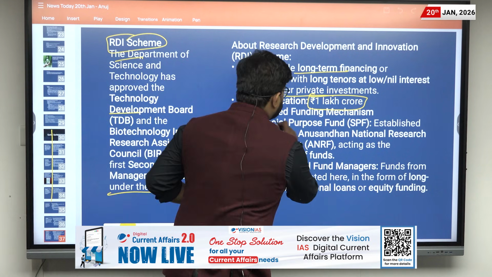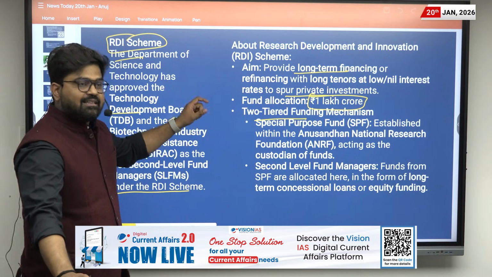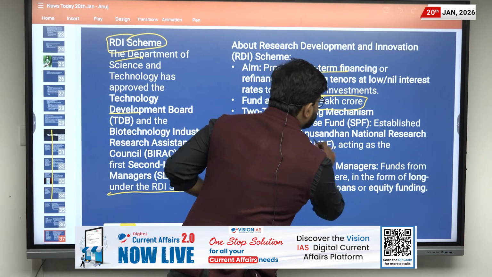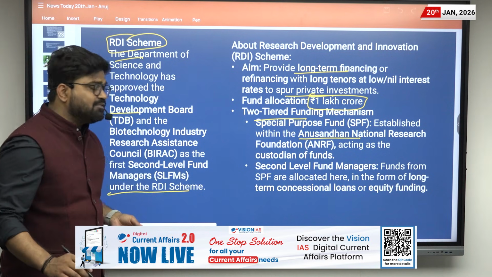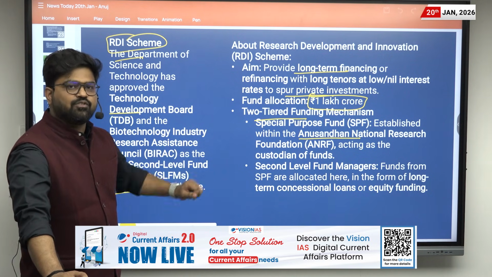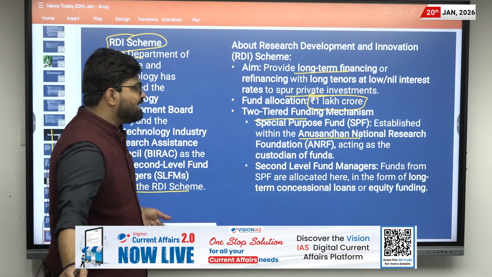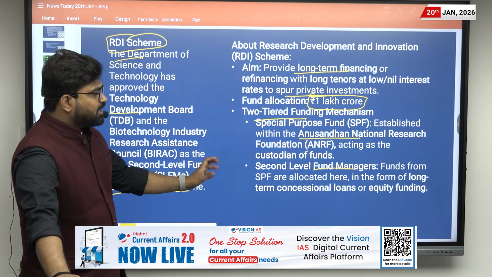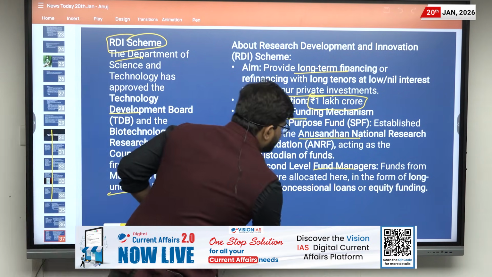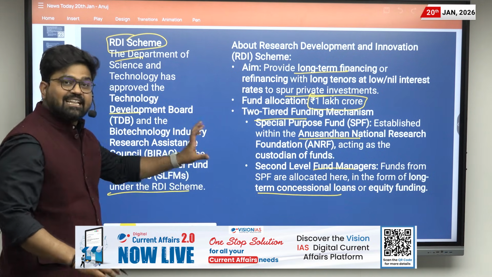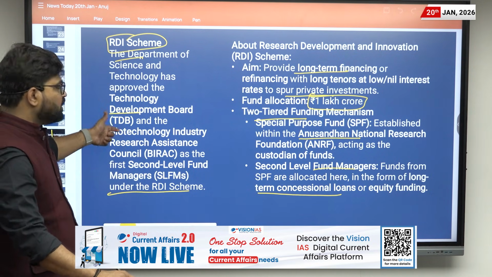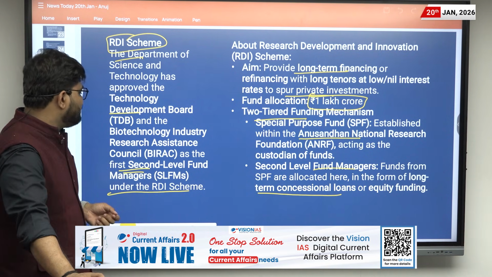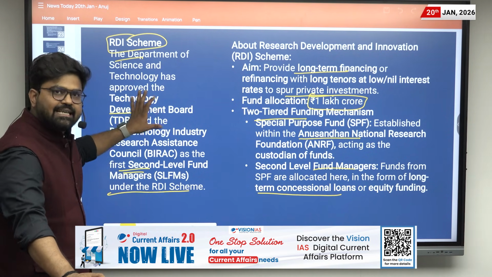Then it is a two-tiered funding mechanism where there are special purpose funds established within the Anusandhan National Research Foundation, which will act as custodians of funds, and there will be second level fund managers, to whom funds from the SPF are allocated in the form of term concessional loans or equity funding. And that is the development, that these two bodies are the first second level fund managers under this RDI scheme.